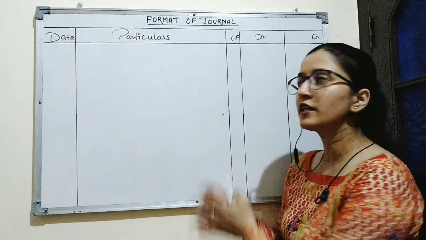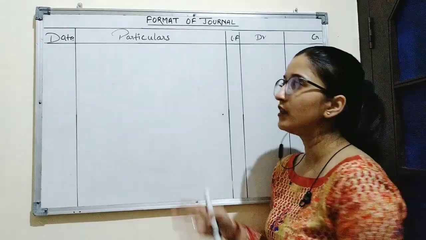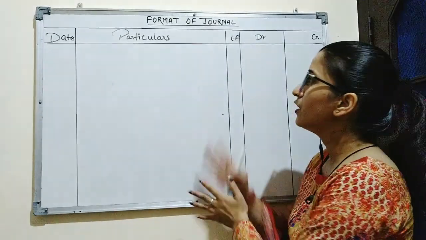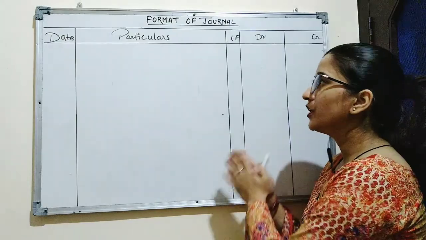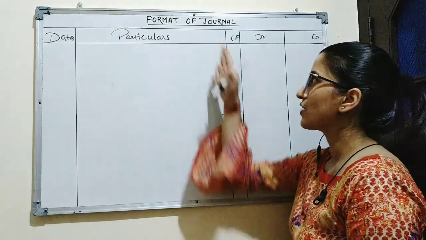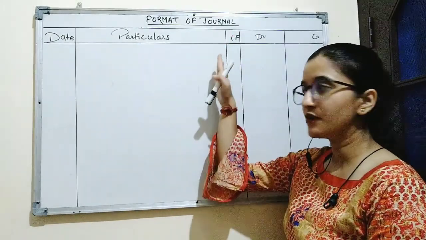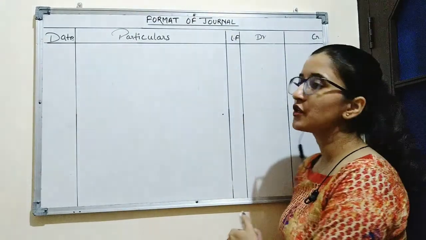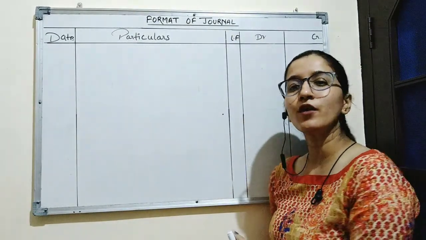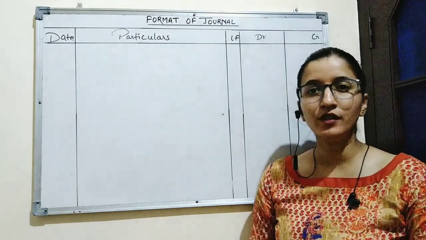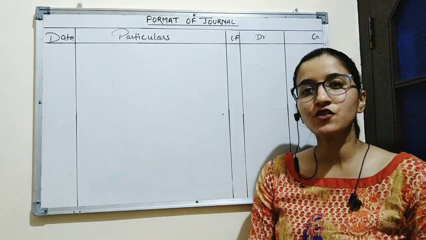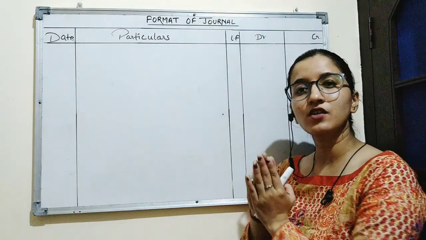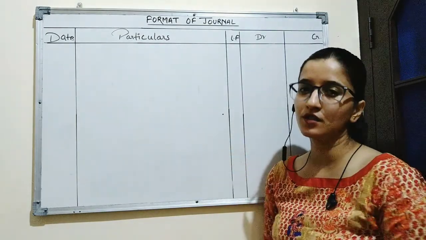So after discussing the accounting process or accounting cycle and the rules of debit and credit, it is clear what is journal. Journal is a book in which the transactions are recorded for the first time. That is why it is known as books of original entry. There are a few important points to know about journal. In journal, each transaction is recorded on daily basis and in chronological order.